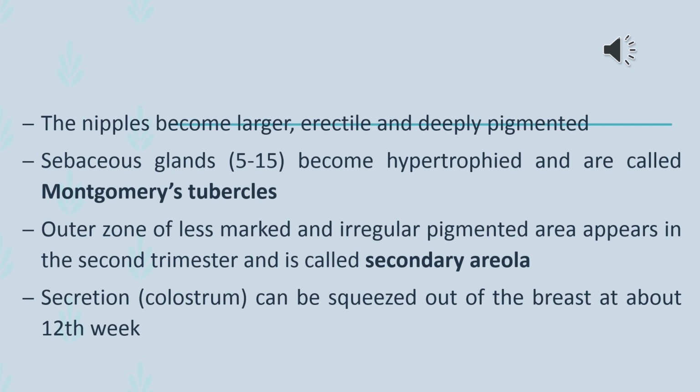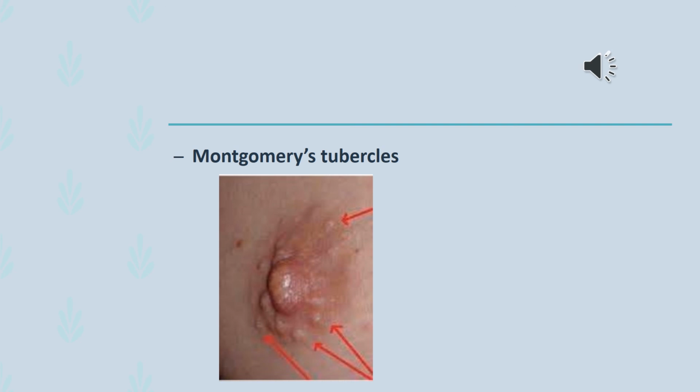These are placed around the nipples, and the secretion from this keeps the nipple and the areola moist and healthy. Secretion, that is colostrum, can be squeezed out of the breast by 12th week of pregnancy, and during second trimester, secondary areola appears around the primary areola. This is the picture of Montgomery's tubercles.